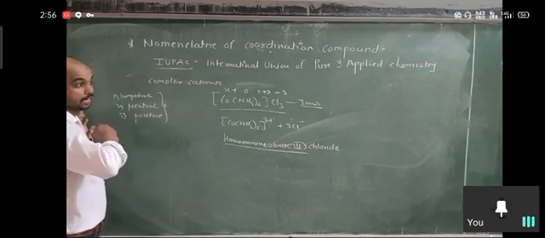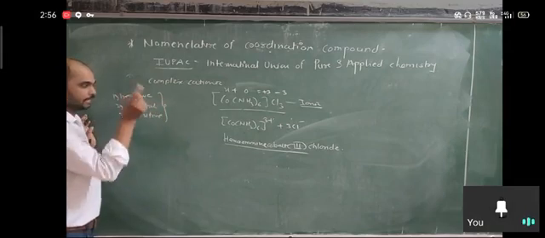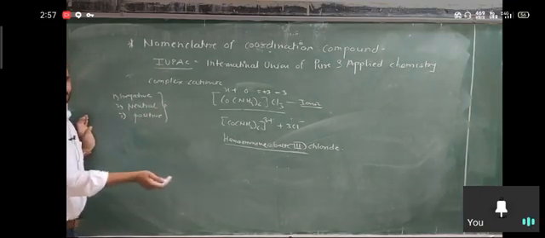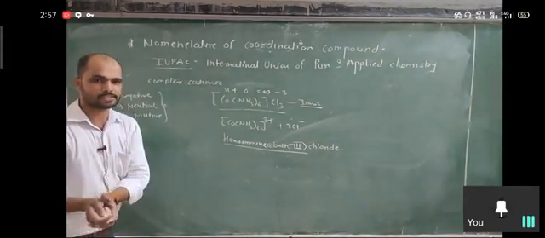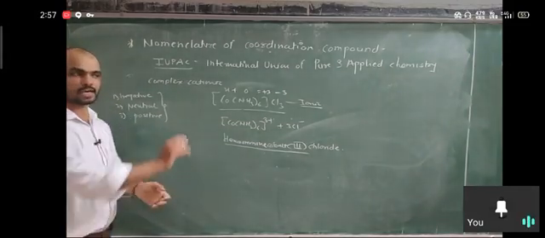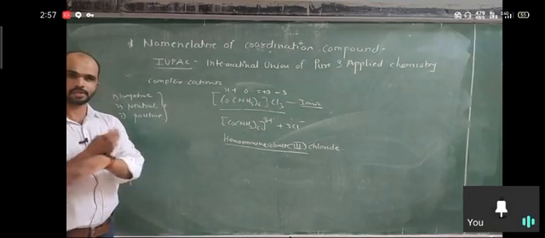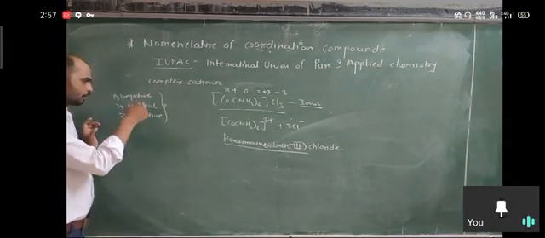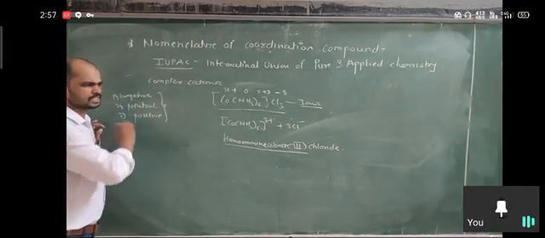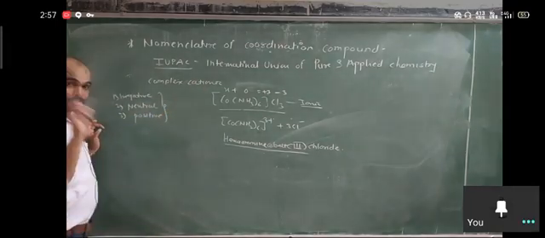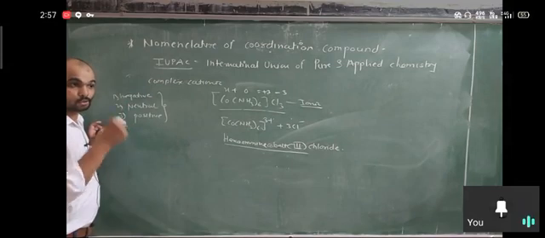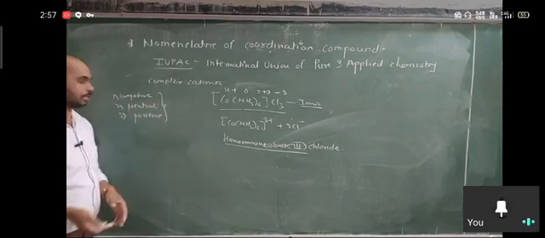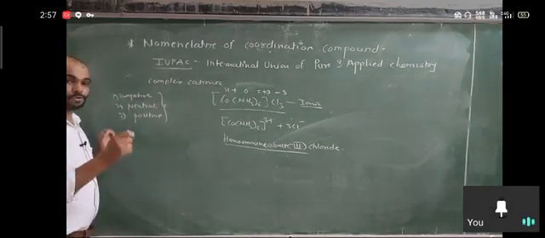When more than two different kinds of ligands are present, that time write the negative ligand first, then neutral ligand. If there is a positive ligand, write the positive ligand. Okay. But recent advances have changed the rules, you can just use alphabetical order, not the negative, positive or neutral conditions. So there are two conditions. Either you can use negative, neutral, positive order, or you can just use the alphabetical order. Second thing, if there are two different types of negative ligands, or two different types of positive ligands, or two different types of neutral ligands, that time you use the alphabetical order.